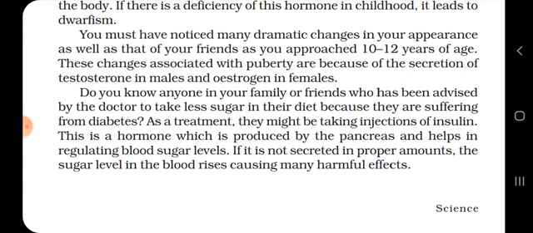Okay students, to control diabetes, there is insulin. Insulin is a hormone which is produced by the pancreas and helps in regulating blood sugar levels. If it is not secreted in proper amounts, the sugar level in the blood rises, causing many harmful effects.